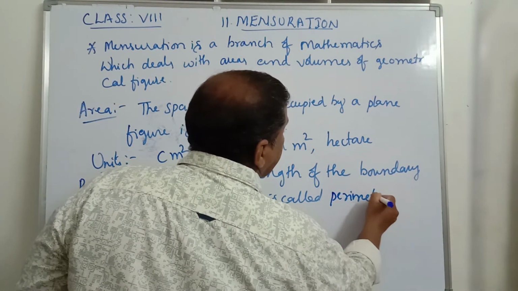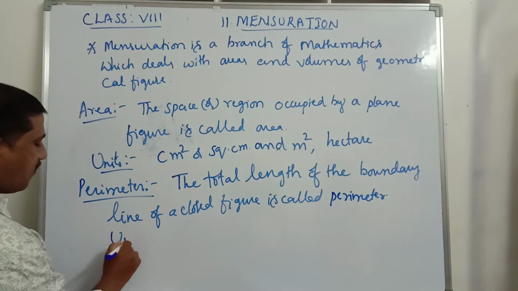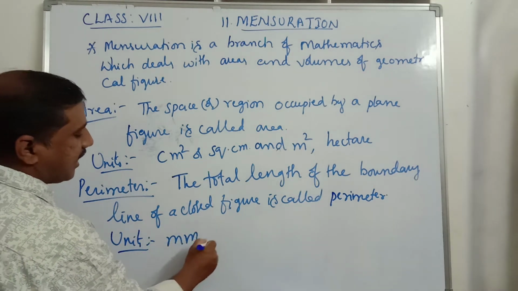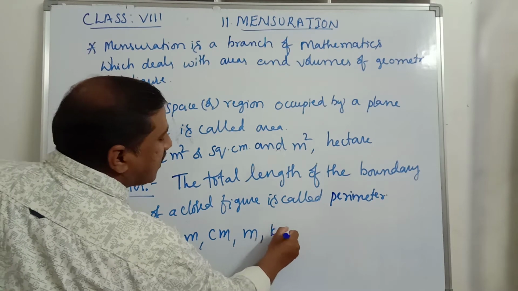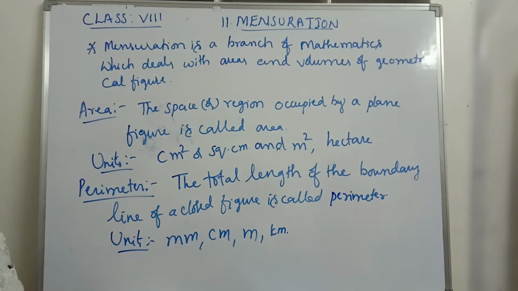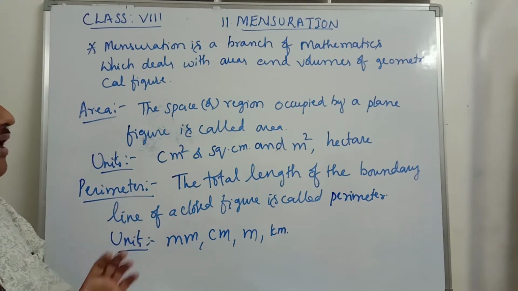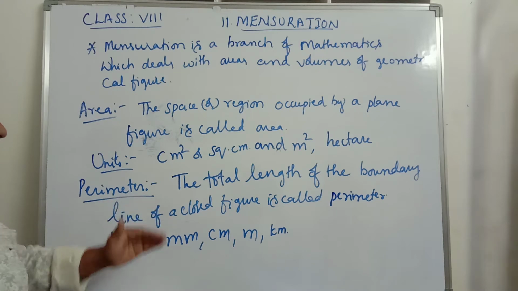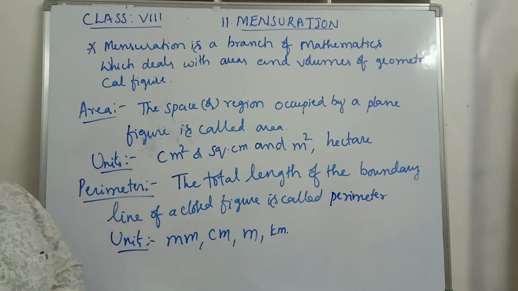Now what are the units of perimeter? The units are millimeters, centimeters, meters, and even kilometers depending upon the situation. So area is the space or region occupied by a plane figure, and perimeter is the total length of the boundary line of a closed figure, and these units we have studied.